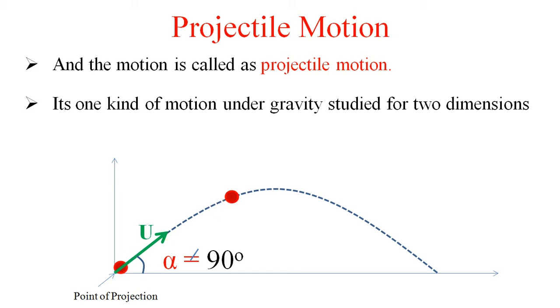It is one kind of motion under gravity, studied in two dimensions. In the previous lecture on motion under gravity, we learned that that type of motion is only one-dimensional. Here the path of projectile motion is two-dimensional, meaning one motion is in the vertical y direction as well as in the horizontal x direction. So we can solve this problem by studying the motion in two different dimensions.